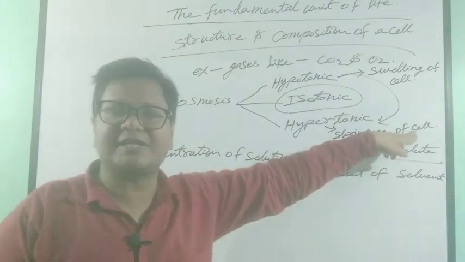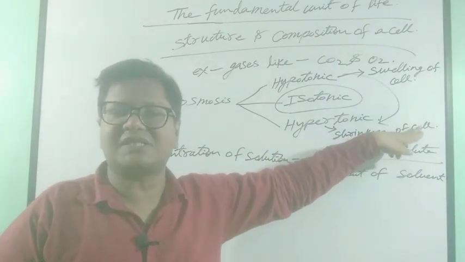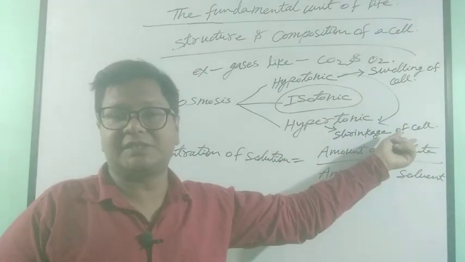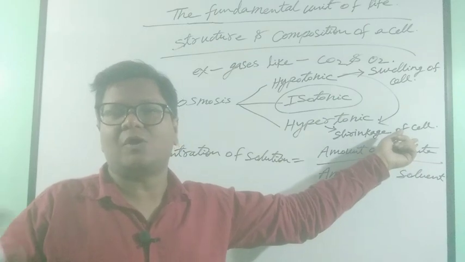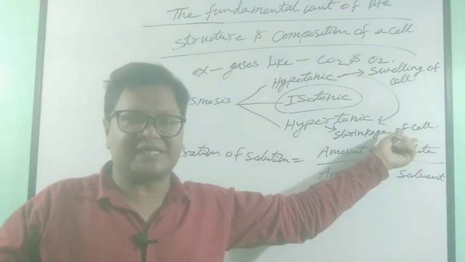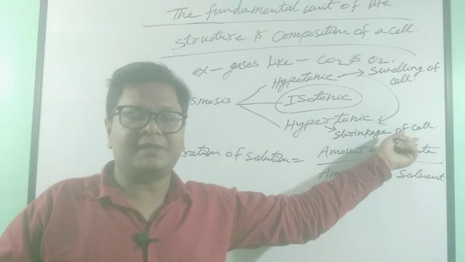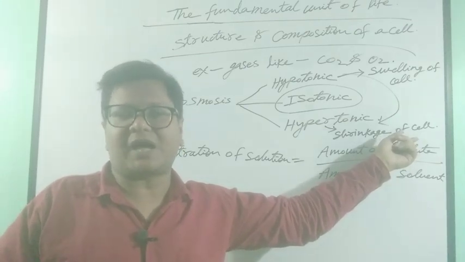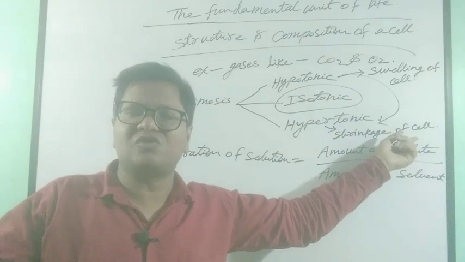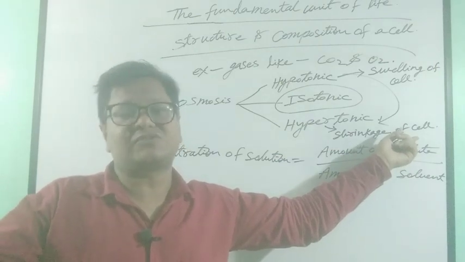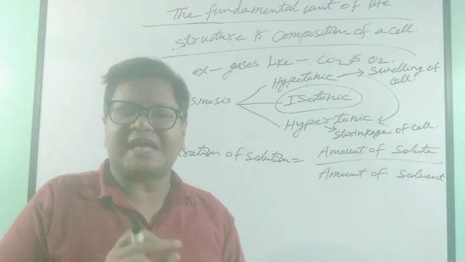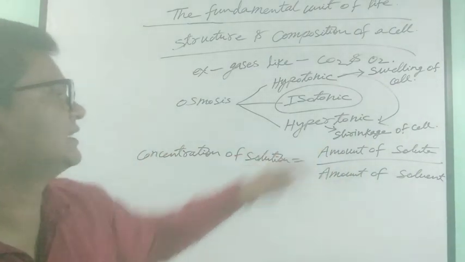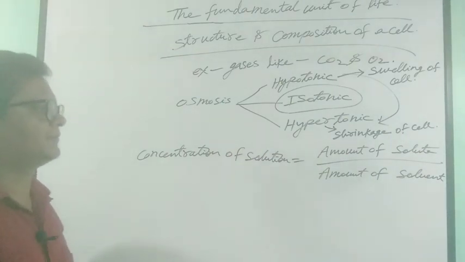So here it will lead to further shrinkage of the cell, because the external environment outside the cell will be of higher concentration, a higher concentrated solution will be available outside the cell, and inside the cell will be diluted solution. Therefore shrinkage of the cell will take place.